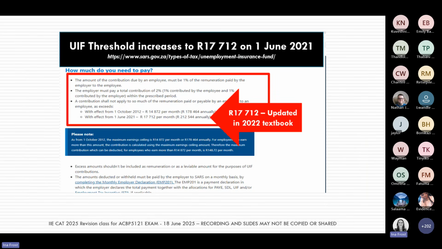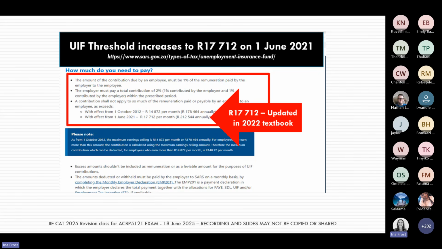Your UIF threshold is for a salary or for a wage of 17,712 rands per month. And please, if you are using older versions of the textbook, or even if you are attempting at home very old versions of past papers, then you may still come across the older threshold that was previously used before the 1st of June 2021.